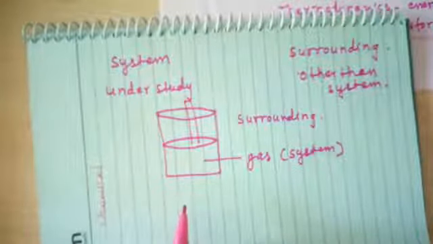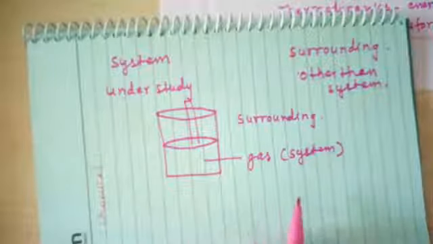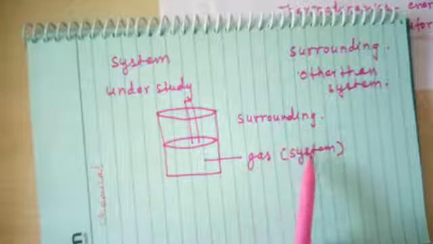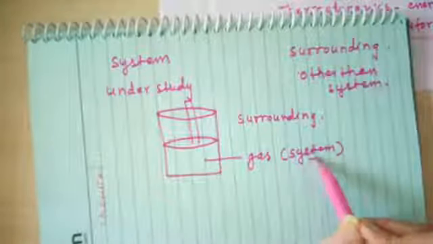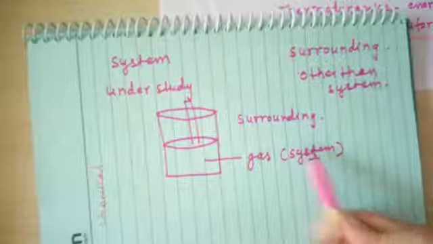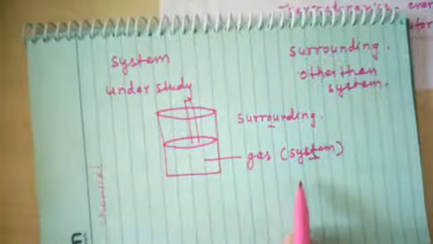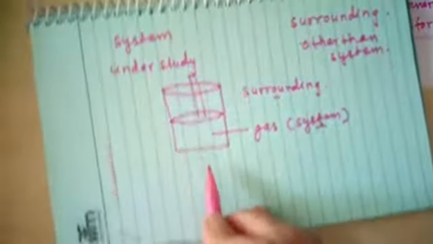It means universe is made of system plus surrounding. So this is about the system and the surrounding. We'll be using this system term or word often, and the surrounding also when we further study chemical thermodynamics. Now there are different types of systems.